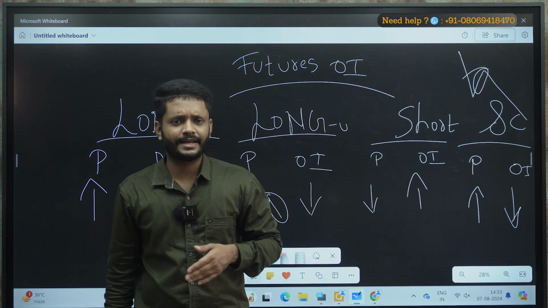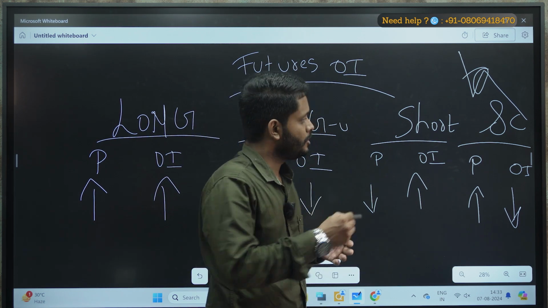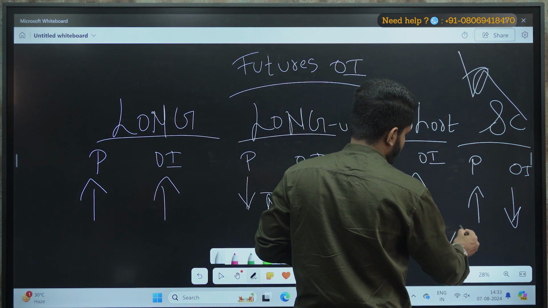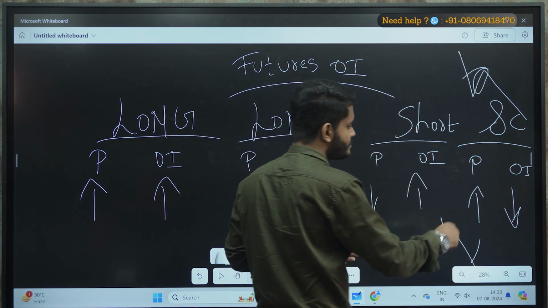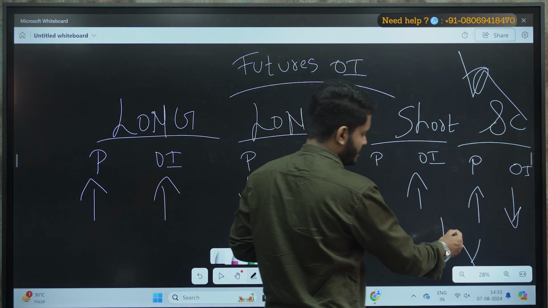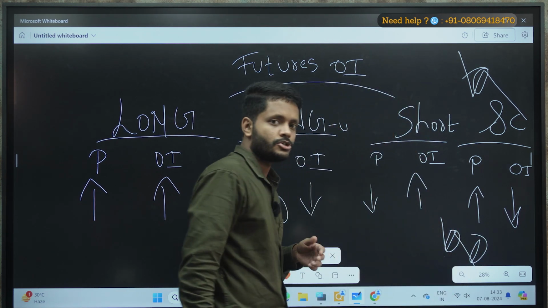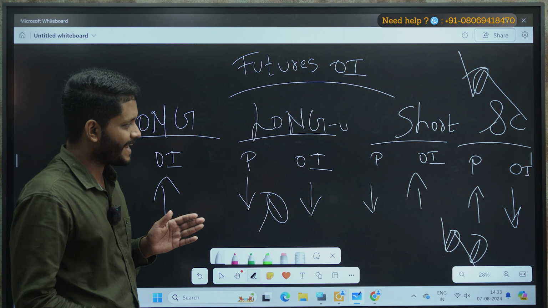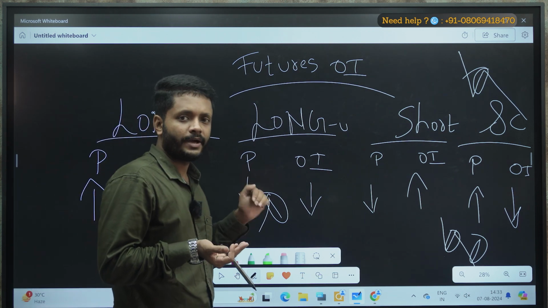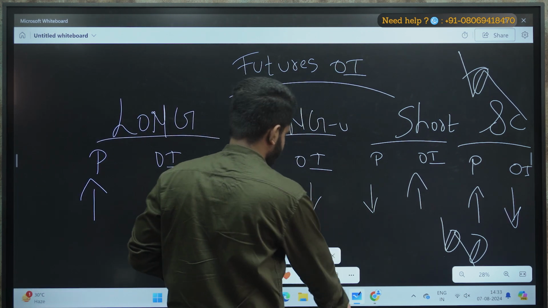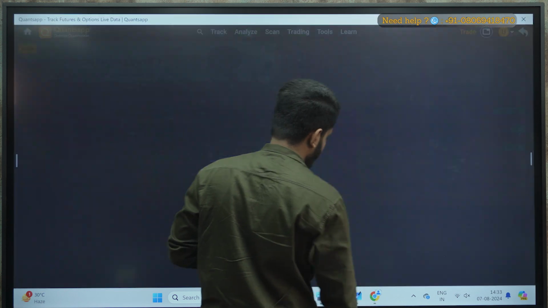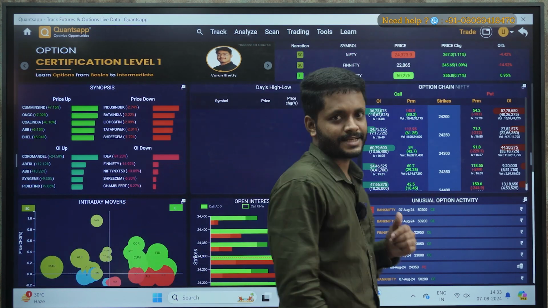Then again it will retrace. So this process of short and then recovery, then again short, then recovery, is called short covering. So in short covering, the price slightly inches higher and open interest drops down.